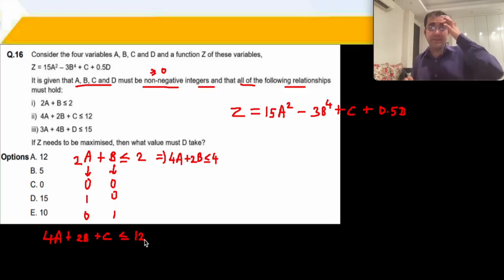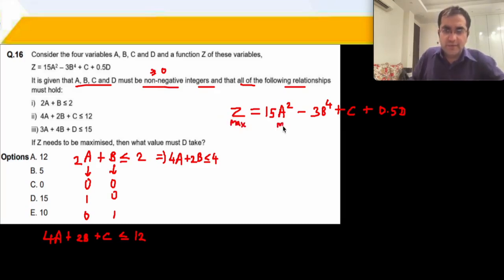If z needs to be maximized, what must be the value that d can take? What value must d take in order to maximize z? So at this point, we are very clear that if you want to maximize z, then you need to maximize a, right?